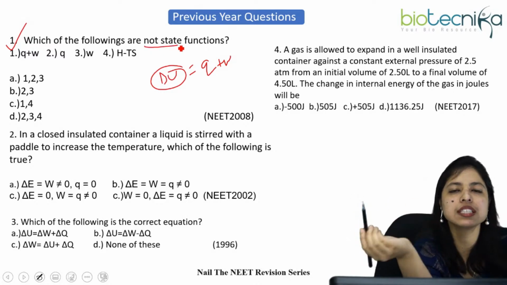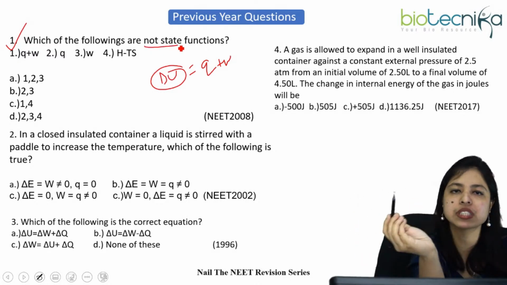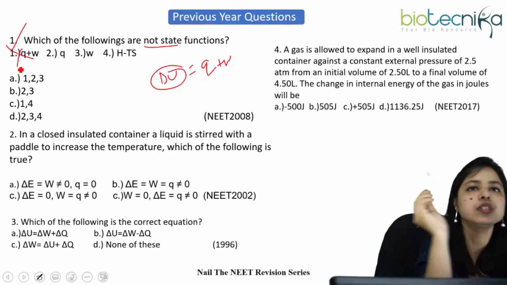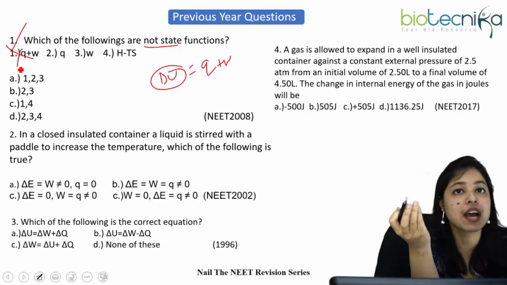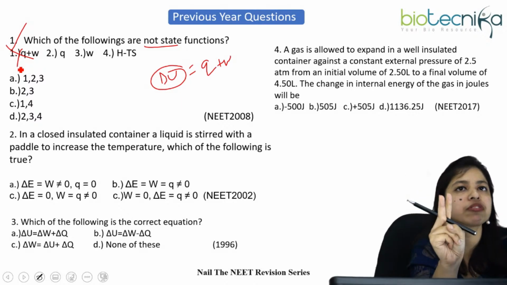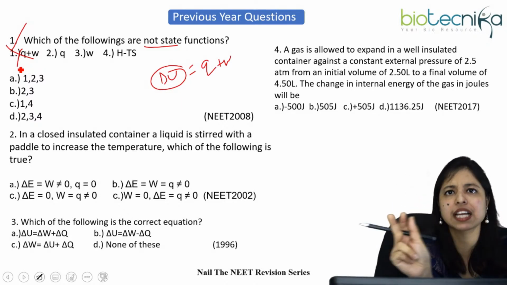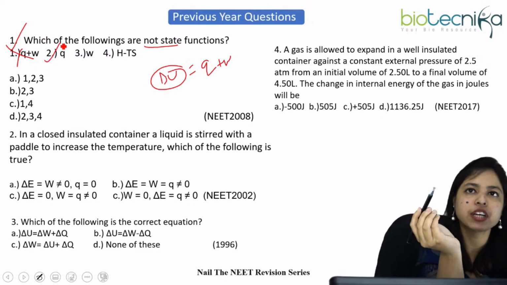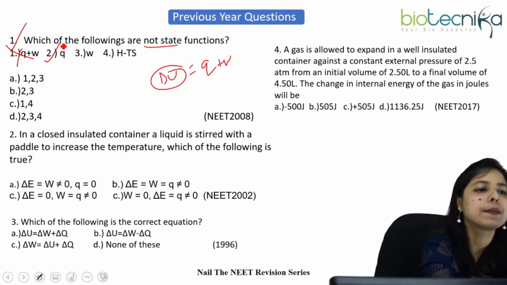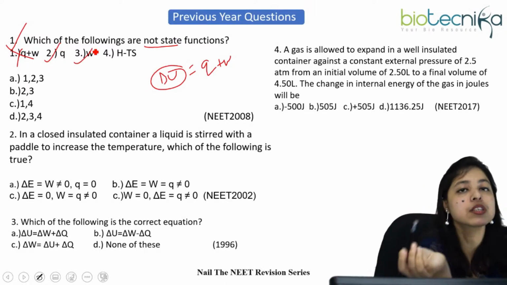Delta U is a state function, so it cannot be our answer, and we can eliminate this. Number two, Q. We have said there are only two path functions, Q and W. So Q is definitely a path function, not a state function, right? Number three, W. This is also not a state function. You all know this.